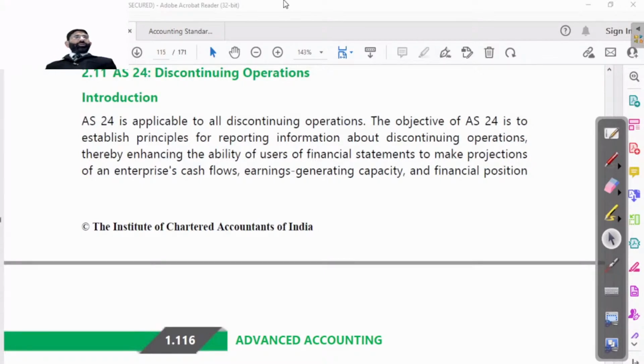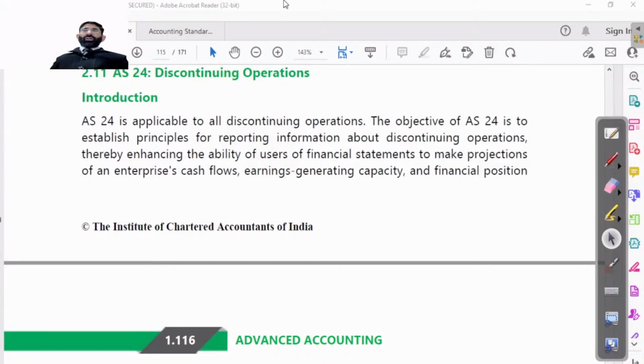I already discussed with you that AS17 is applicable for companies at a larger level. So better to change the network, Shivlani. If the Geo network is not giving you the advantage, then leave that network and go to Airtel, because shifting a mobile number from one company to another is just a routine process, and it will be converted within 1 or 2 days. If it is working on Airtel, then you should go for Airtel. It doesn't make any problem, because only two companies are nowadays working properly, Geo and Airtel. So it will be better to shift to Airtel if you are not able to use the Geo network.